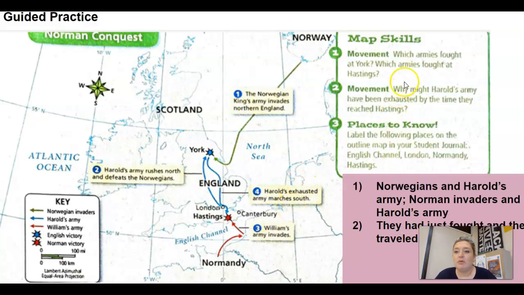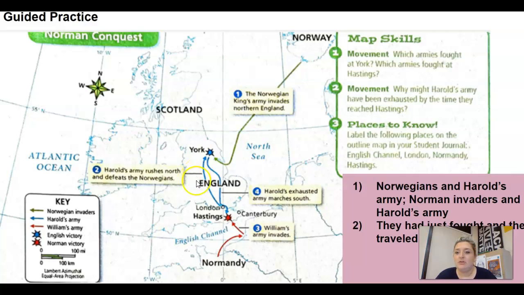All right, so for number 1, which armies fought at York and which armies fought at Hastings? If you find York here, it says for number 1, the Norwegian king's armies invade England. And then you can also see for this line, right here, Harold's army also goes there.